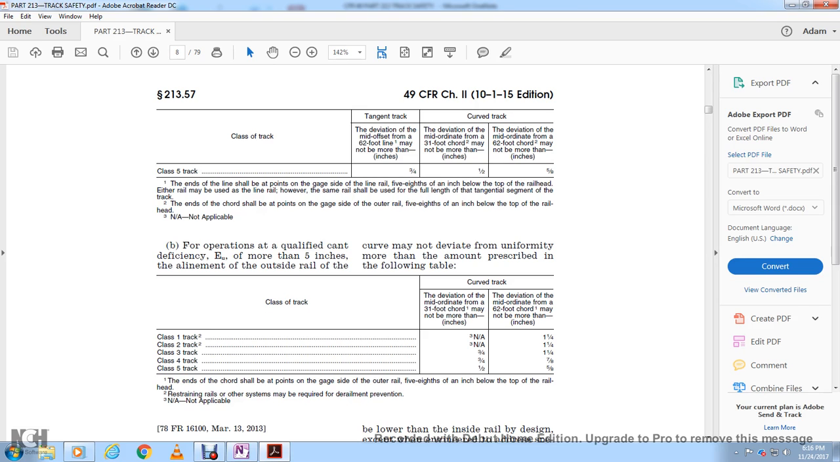Class 3, 3/4 inch on the 31-foot chord mid-ordinate, 1 1/4 inch on the 62-foot chord. Class 4, 3/4 inch deviation mid-ordinate on the 31-foot chord and 7/8 of an inch on the 62-foot chord. Class 5, 1/2 inch on the 31-foot chord and 5/8 of an inch on the 62-foot chord.